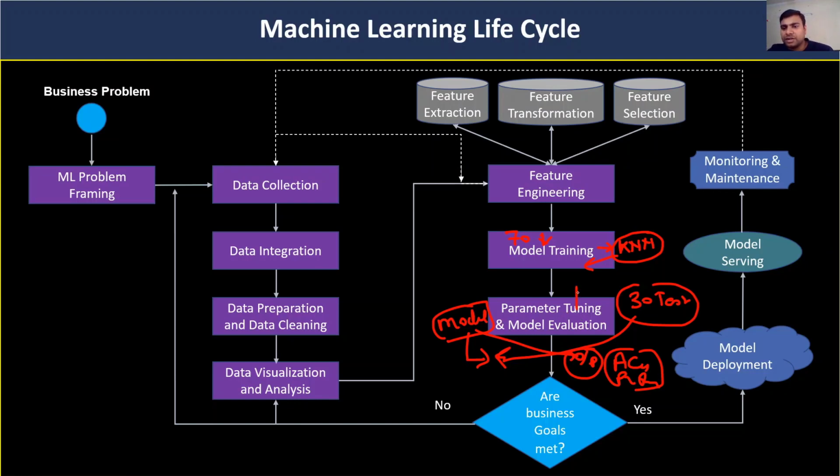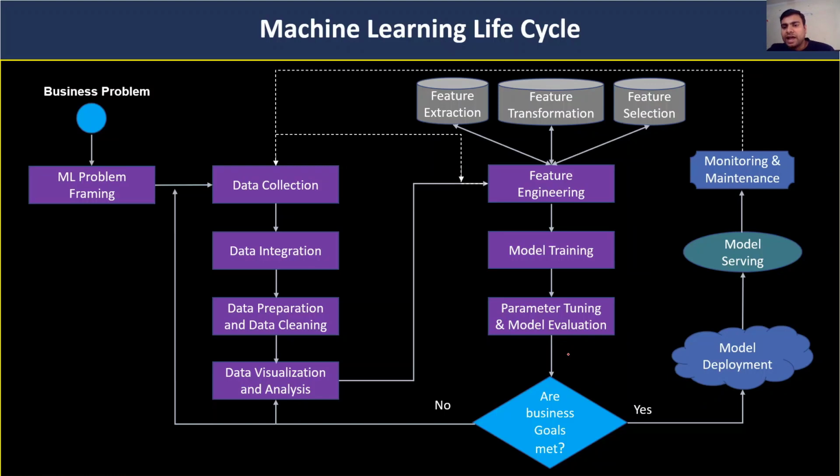Also there is parameter tuning. If I am not getting good accuracy, then we will again perform some parameter tuning and try to improve our accuracy, or whatever parameter we are using to evaluate the model. After doing all of that, I get our final KNN model.